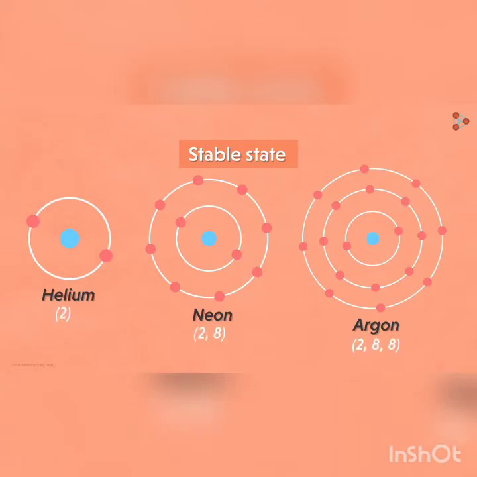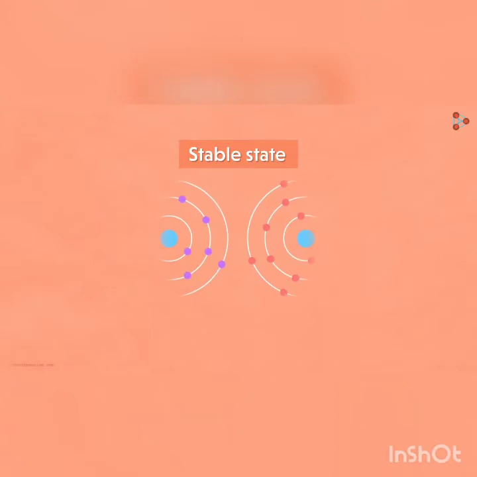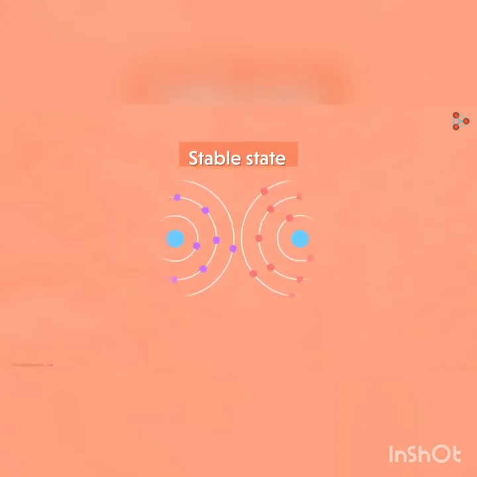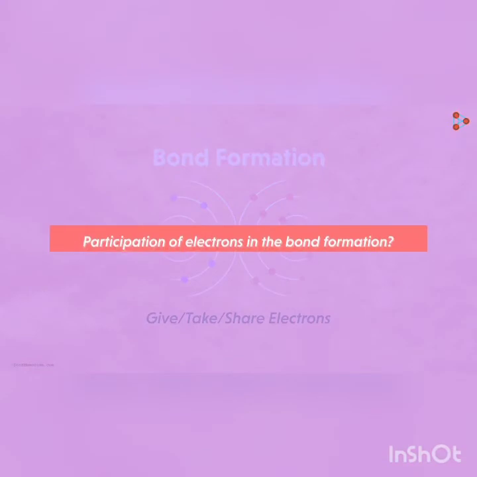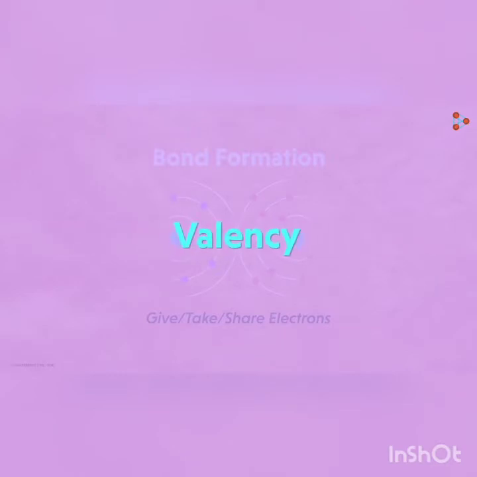What about the case in which the atom does not have its stable state? Yes, they will participate in the bond formation. That means they will either give or take or share their electrons. But children, who decides how many electrons will participate in the bond formation? Who tells the atom if they give or take electrons? The answer to all these questions is valency. Let's understand this concept in detail.